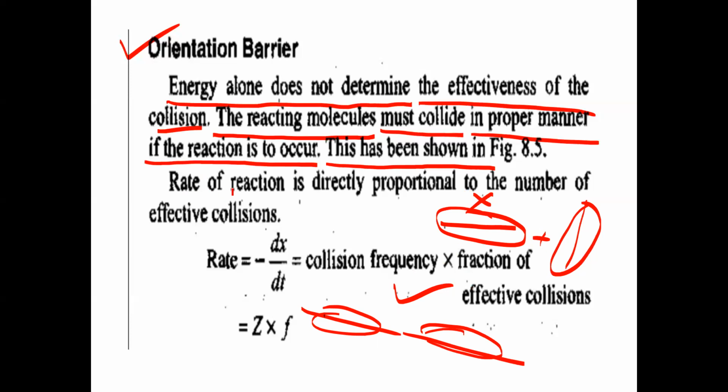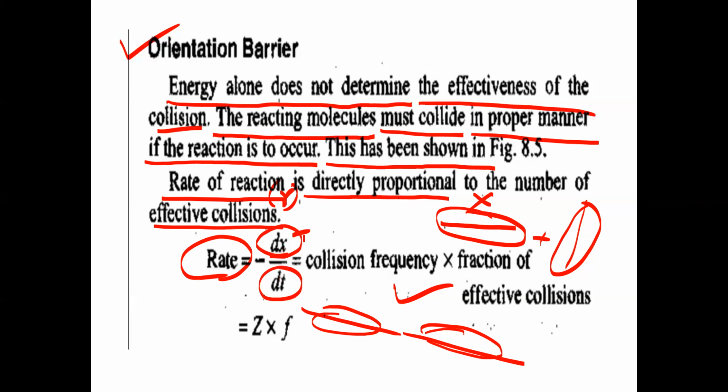Next, rate of reaction. Rate of reaction is denoted by small r. The rate of reaction is directly proportional to the number of effective collisions. The more effective collisions, the greater the rate of reaction. Keep that point in mind. Generally, rate of reaction means change in concentration by change in time.